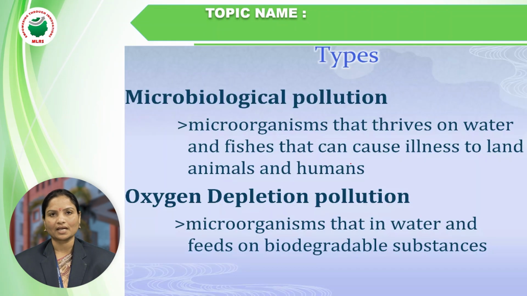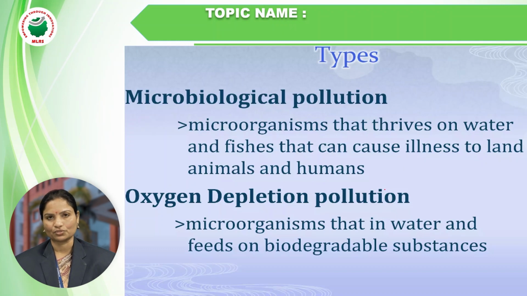Types of water pollution: microbiological pollution and oxygen depletion pollution. Microbiological pollution means microorganisms that thrive in water and fishes can cause illness to land animals and humans. These are the adverse effects of illness on animals and human beings.